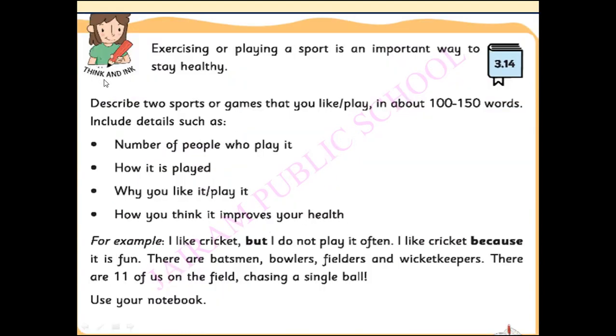Next, here is an exercise. Exercising or playing a sport is an important way to stay healthy. Describe two sports or games that you like to play in about 100 to 150 words. You have to write the paragraph. In this paragraph you have to use the conjunctions but and because. Include details such as the number of people who play it, how it is played, why you like it, and how you think it improves your health. You have to take all these things as hints and make the sentences.